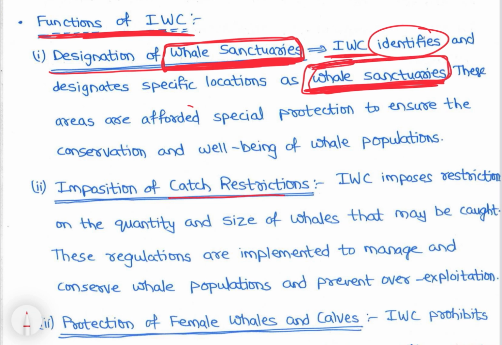Then imposition of catch restrictions, right?